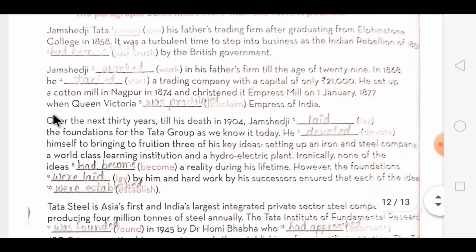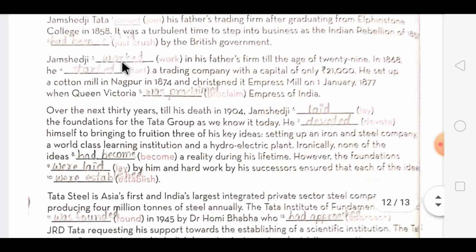Next paragraph. Jamshedji worked in his father's firm till the age of 29. Now here the action was already completed, so we used simple past tense. In 1868 he started a trading company with a capital of only rupees 21,000. Now here also the same thing, the V2 form, we are using simple past tense.